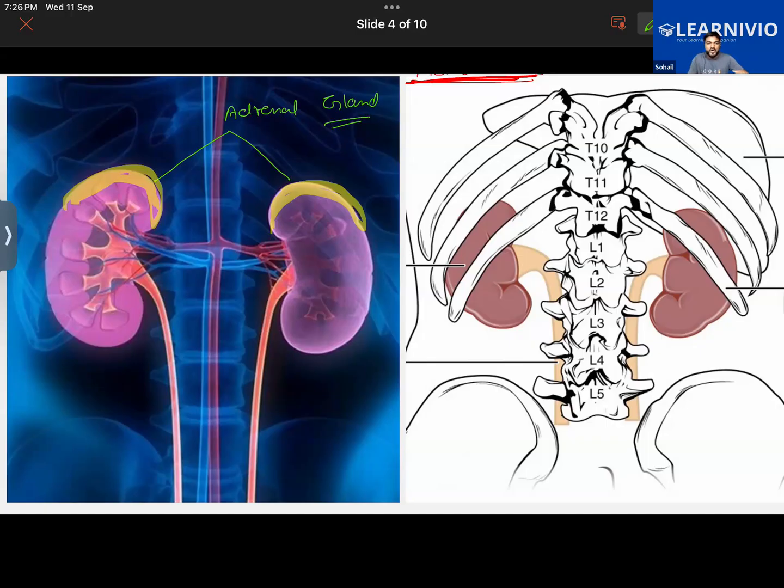If too much growth hormone is secreted, the person suffers from gigantism. If less growth hormone is secreted, the person suffers from dwarfism. Getting it now? So that is the thing.